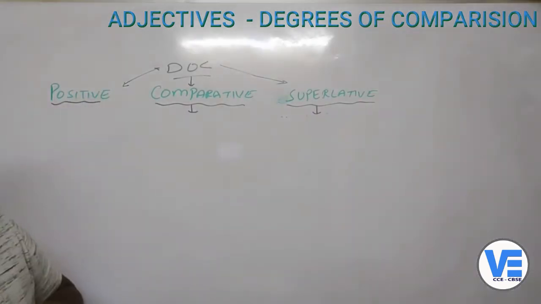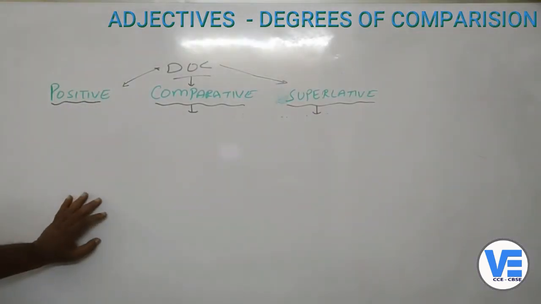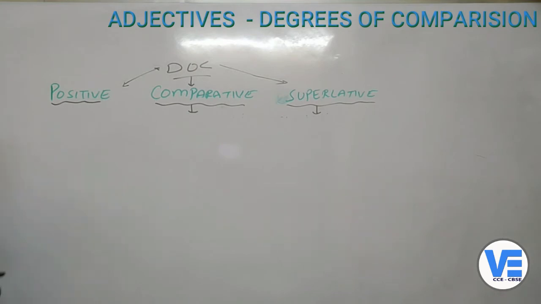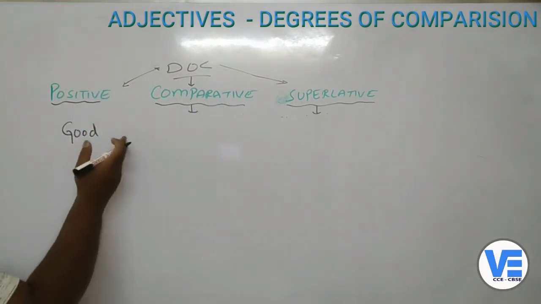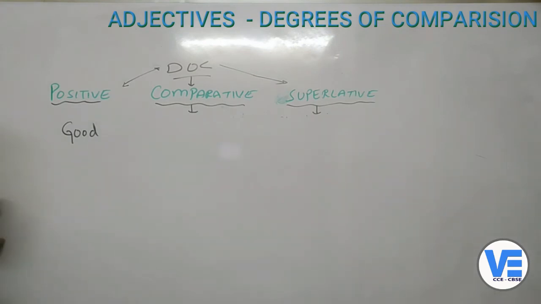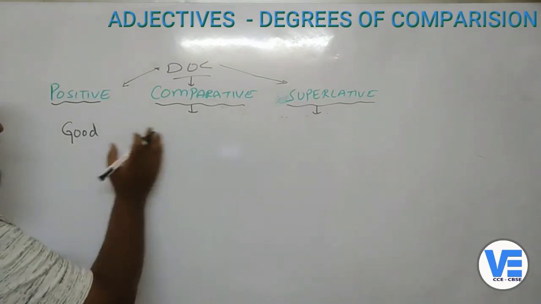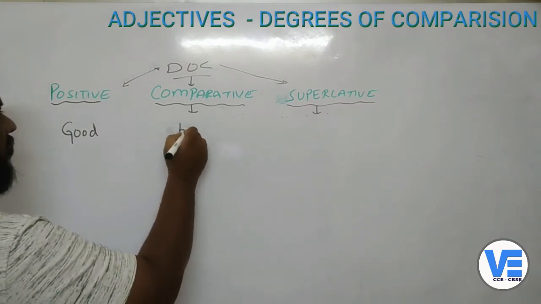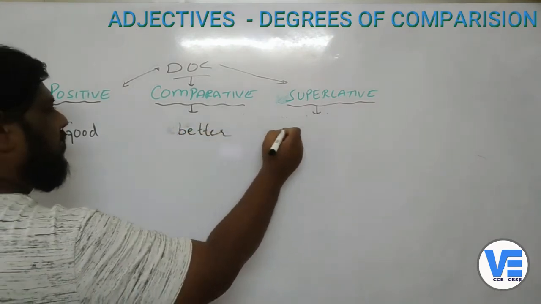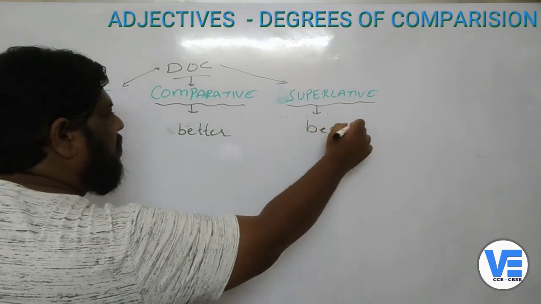Now there are some other degrees of comparison which are completely different. For example, if I take good: more good, most good, gooder, goodest, no, you can't write like that, isn't it? These words are completely different. If you take good, it is better, and the superlative will be best.